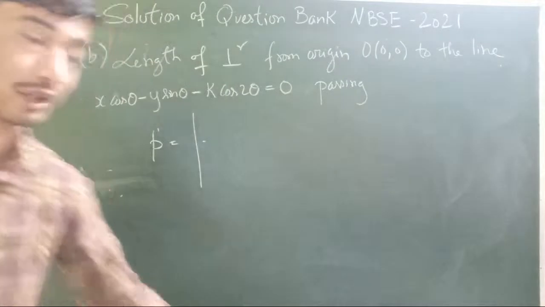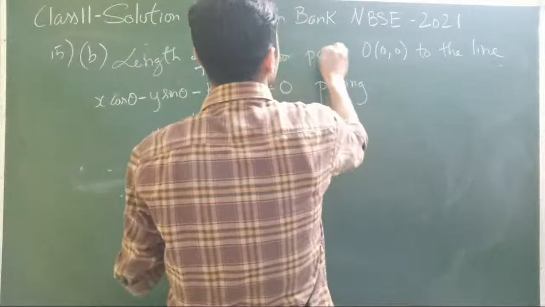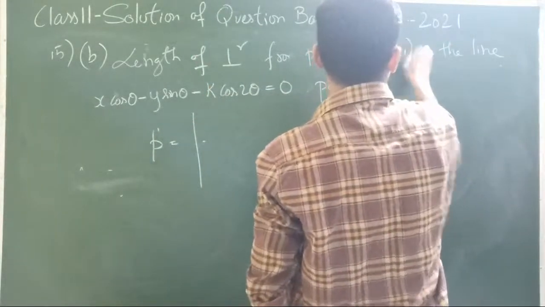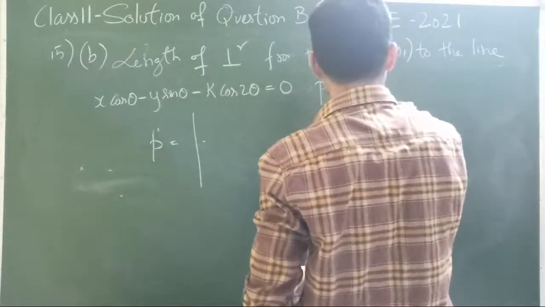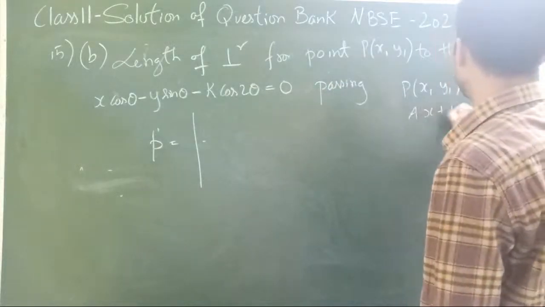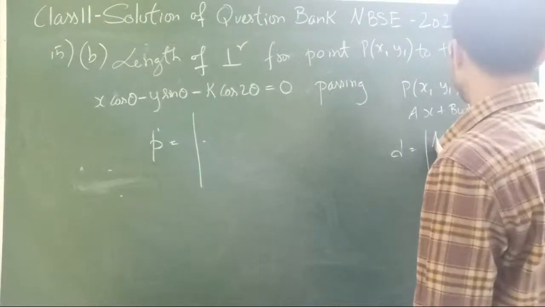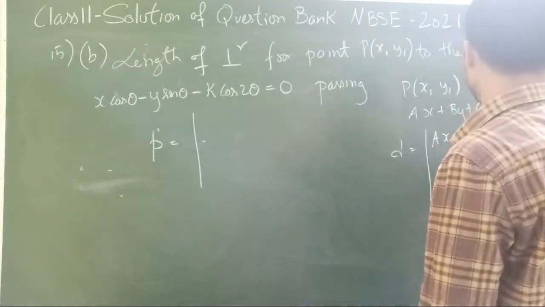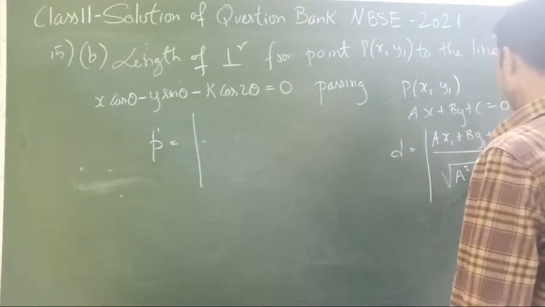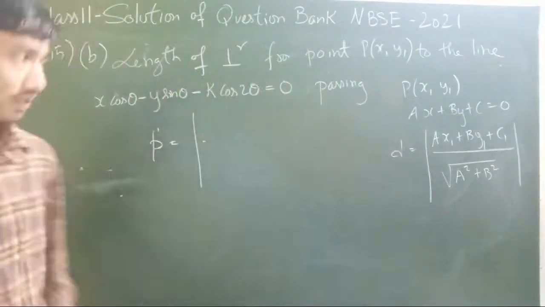Actually, I slightly got confused about the theorem. The length of perpendicular from a point P(x1, y1) to the line ax plus by plus c equal to 0 is given by d is equal to |a x1 plus b y1 plus c| divided by root over a square plus b square. This is the formula, the theorem actually. You'll have it in your textbook also.